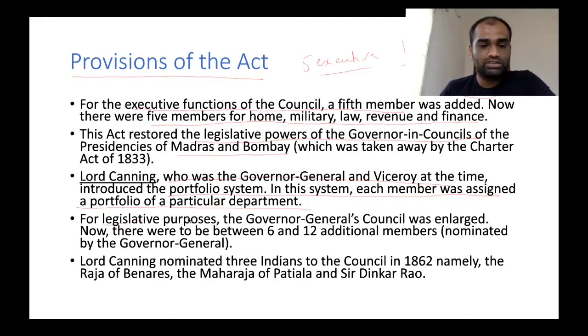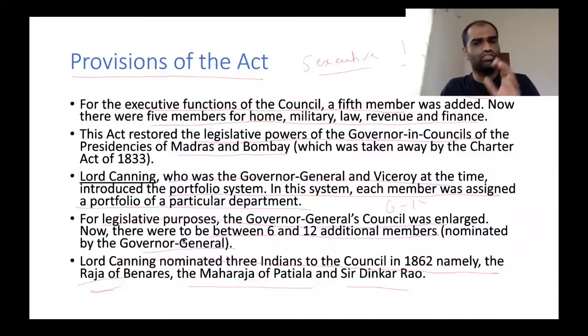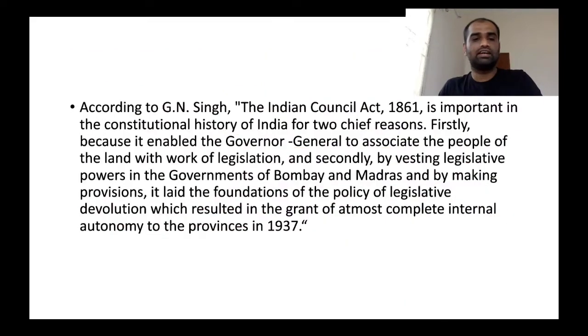For legislative purposes, the Governor General's Council was enlarged from 6 to 12. Now there are between 6 to 12 additional members nominated by the Governor General. Lord Canning nominated three Indians to the Council in 1862, namely the Raja of Benares, the Maharaja of Patiala, as well as Sir Dinkar Rao. So for the very first time, Indians were included in the administration of Indian territories. Even though this representation of Indians was not based on popular vote, for the very first time, Indians were taken into consideration with respect to administration of Indian territories.